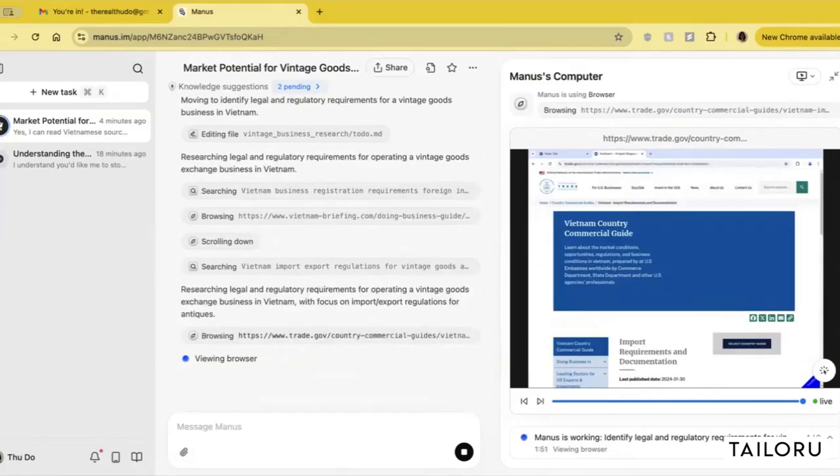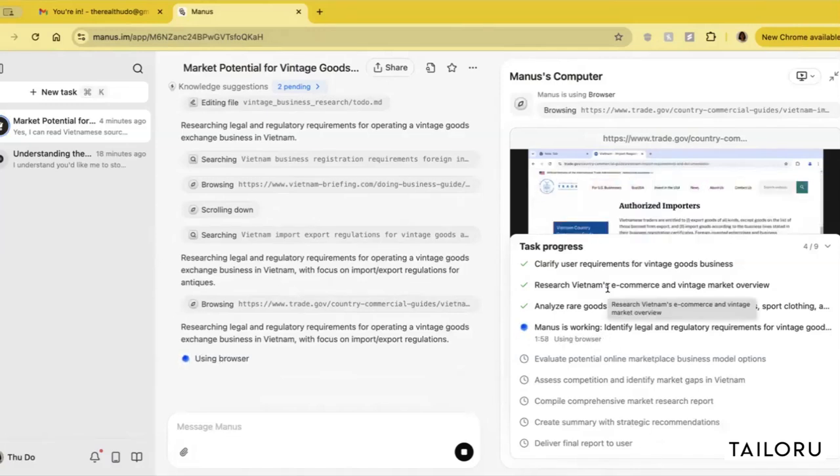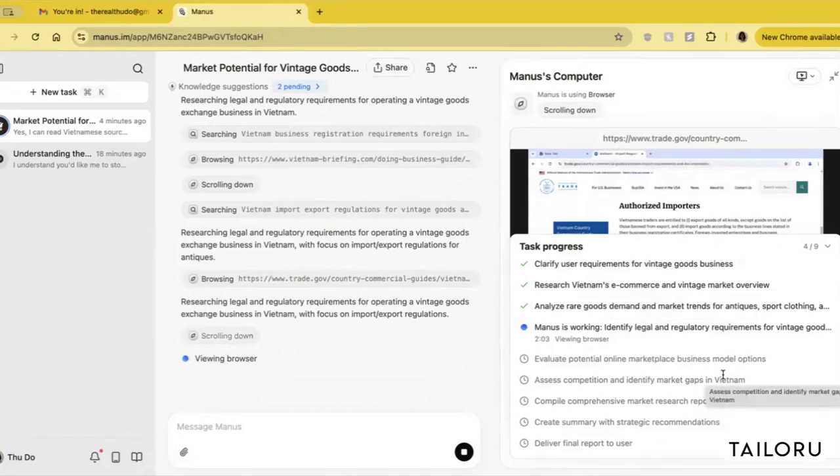Okay, Manus is continuing to work, and is at step 4 out of 9. Again, so far, it has spent 8 minutes on research, which is considerably more than using something like ChatGPT or Claude.